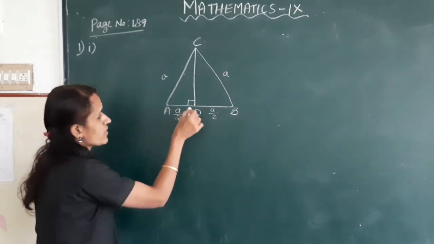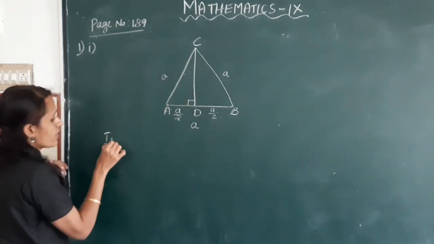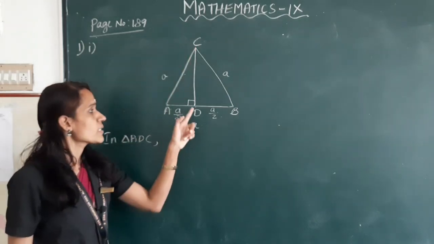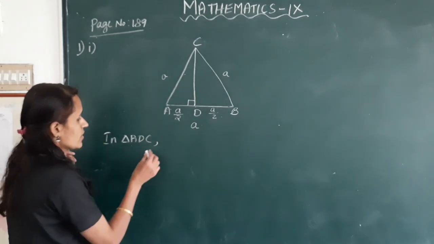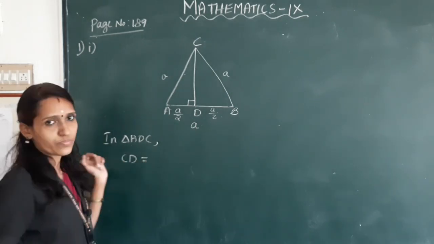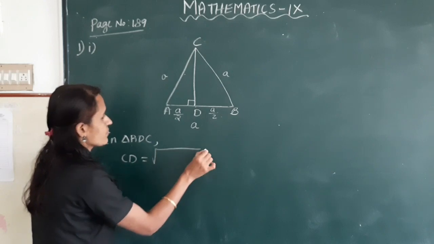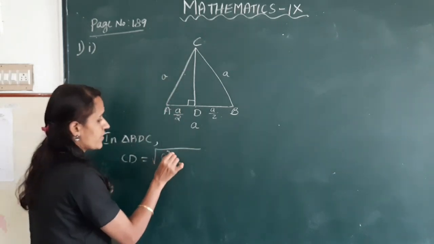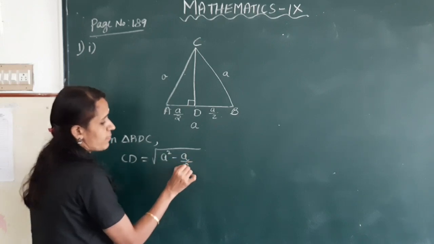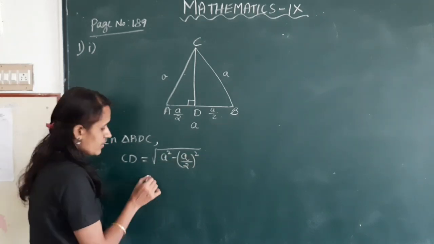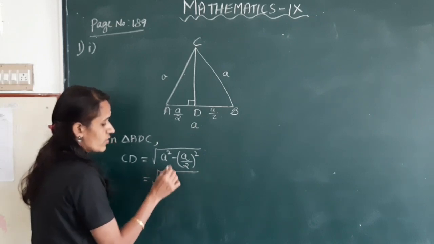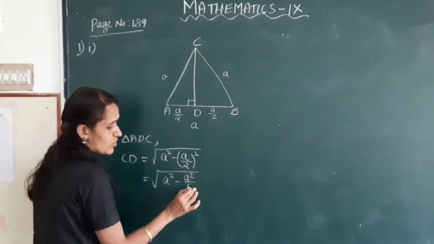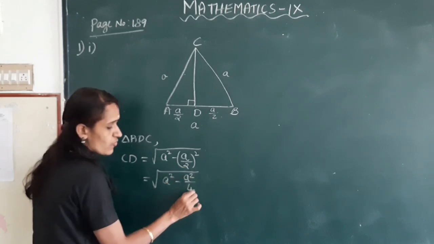Next, consider this triangle ADC. In triangle ADC, we have to find CD. Okay, CD is equal to root of hypotenuse square minus base square, that is a by 2 whole square. This is equal to root of a square minus numerator square by denominator square. Denominator is 2, 2 square is 4.